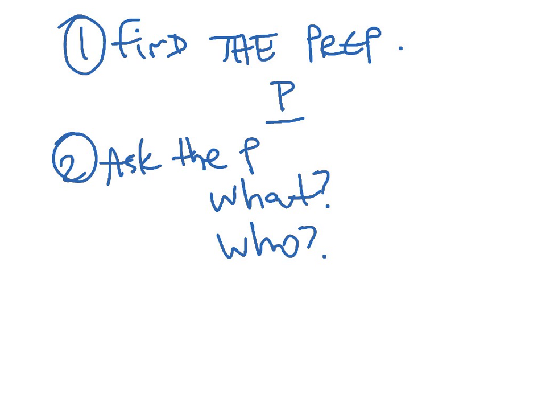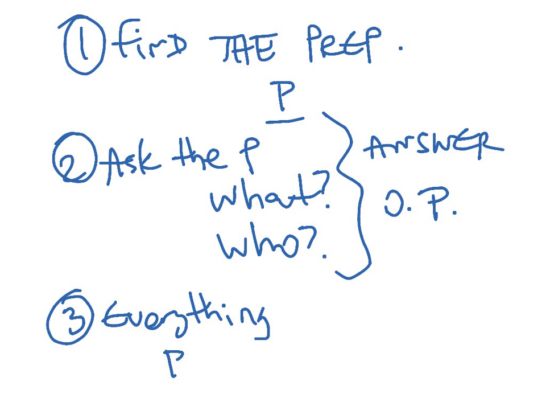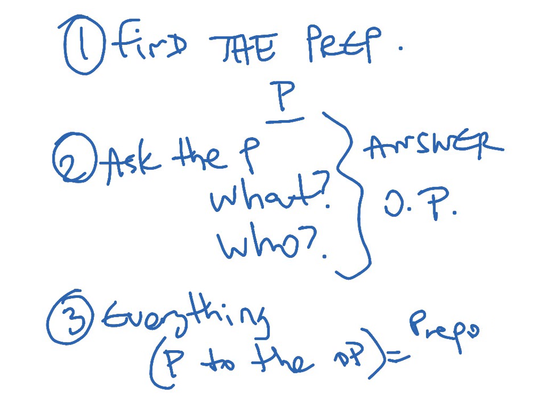And you will see what I mean by this when we analyze a sentence. And third, the answer to this will be the object of the preposition. Finally, everything from the P to the OP, it's the prepositional phrase.